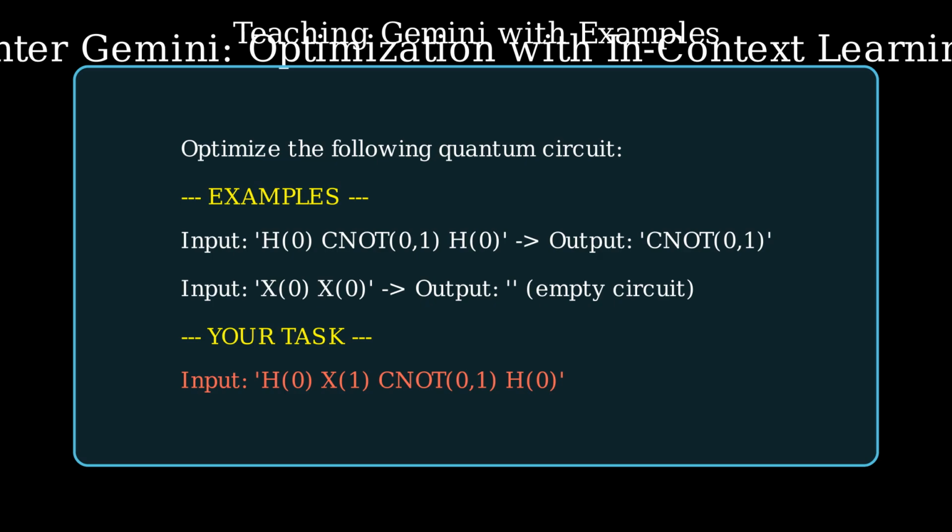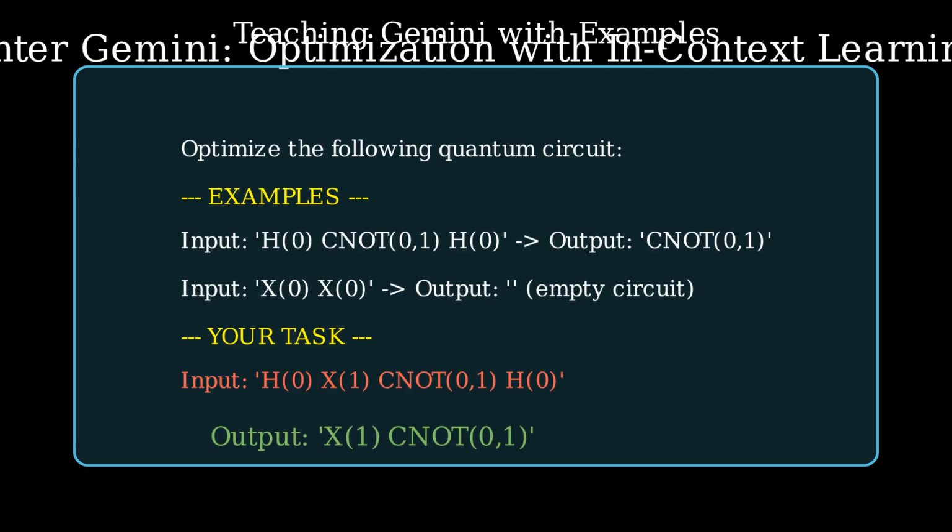Think of it like teaching a really smart apprentice just by showing them a couple of perfect examples instead of handing them a giant textbook. Less brute force training, more targeted demonstration. Exactly. So how does it actually work? You give this system an unoptimized circuit, maybe a simple string like H0, CNT01, H0.